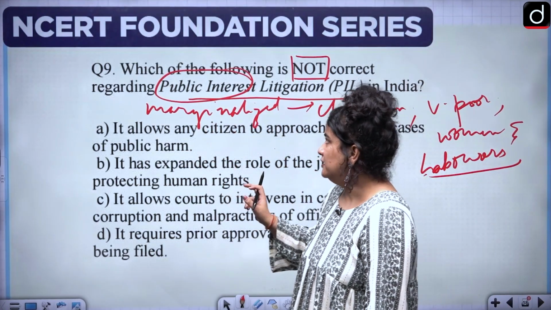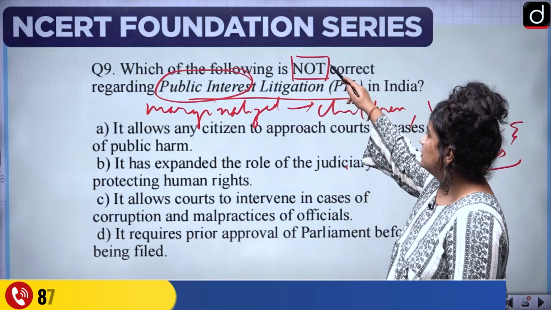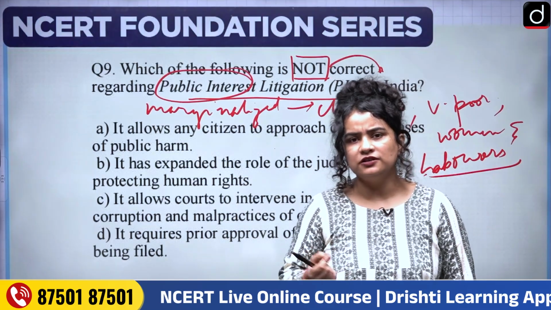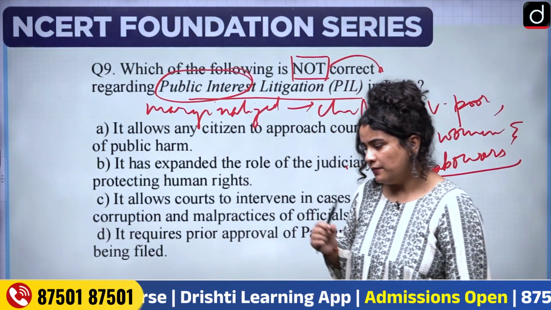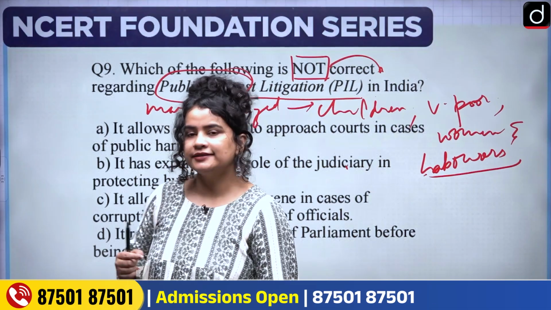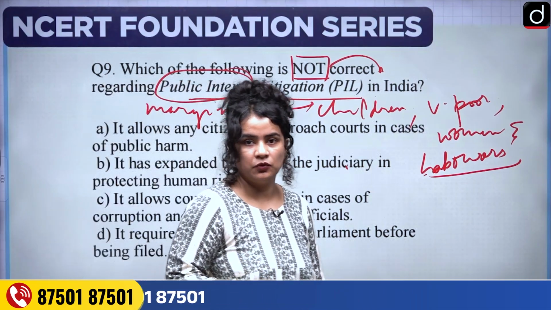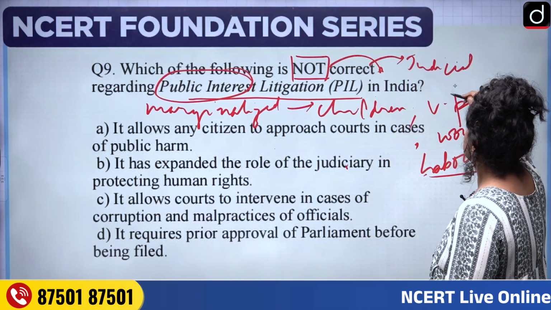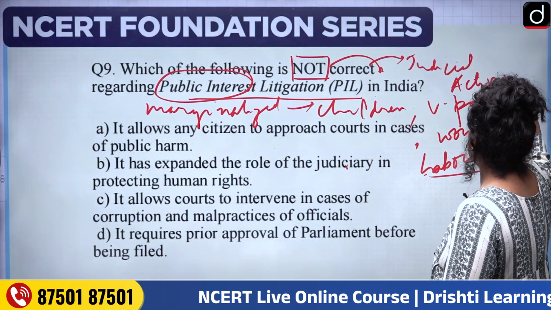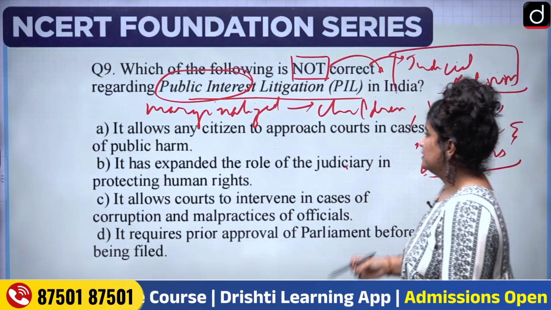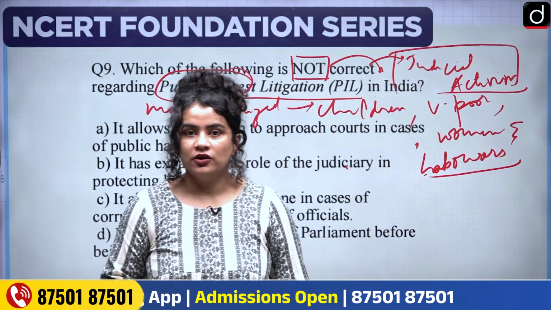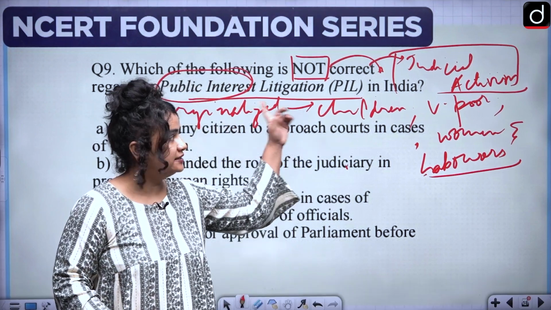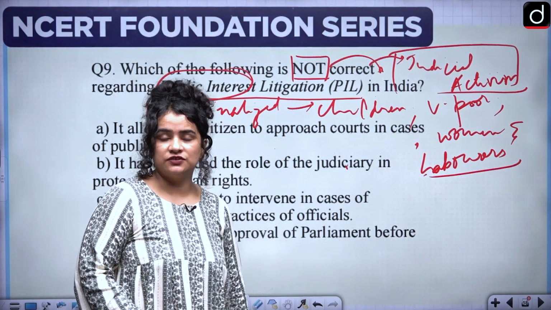All right. So let's see which of them is not correct regarding the PIL. Now, this is something important that you should know, that the only problem with PIL is sometimes that it is known as judicial activism. Sometimes it is touted as judicial activism because in some cases judges take suo motu cognizance of whatever is happening to these people, to all these marginalized, distressed sections of the society.